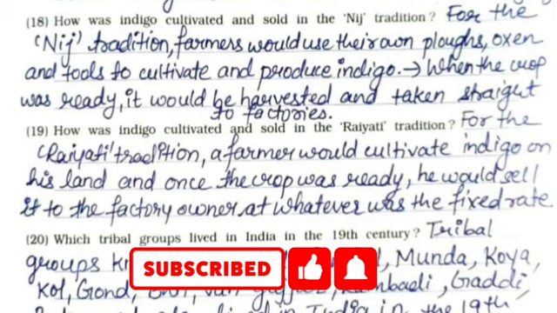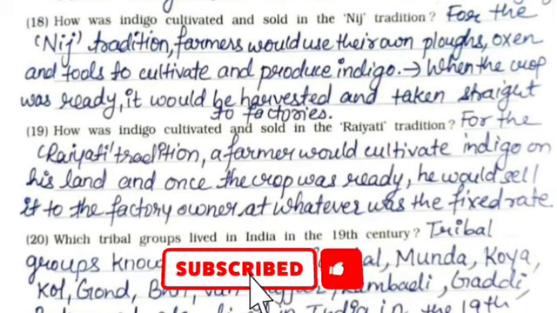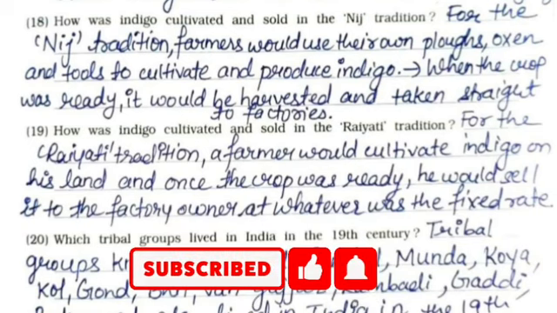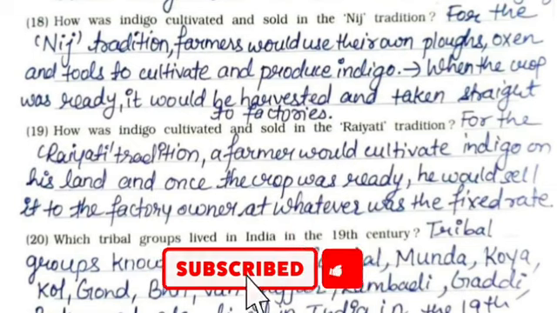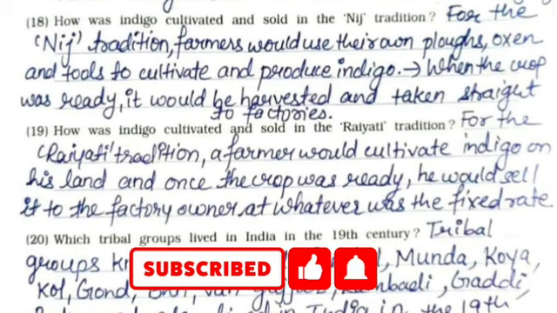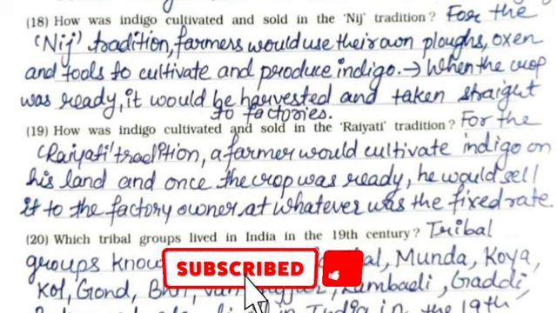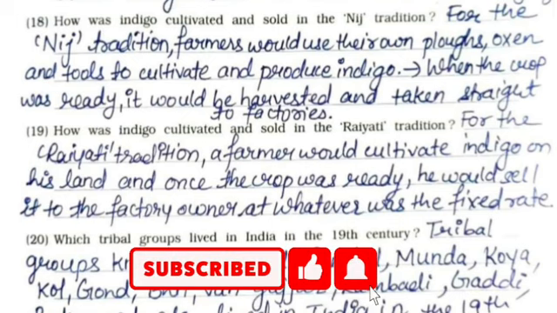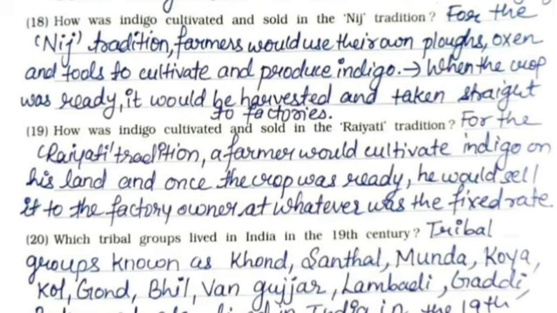19th, how was indigo cultivated and sold in the Ryoti tradition? For the Ryoti tradition, a farmer would cultivate indigo on his land, and once the crop was ready, he would sell it to the factory owner at whatever was the fixed rate.